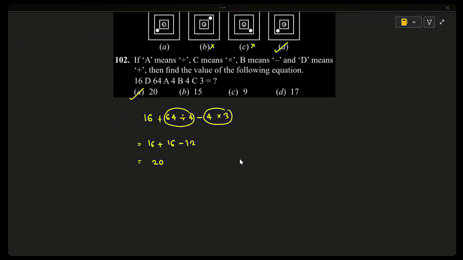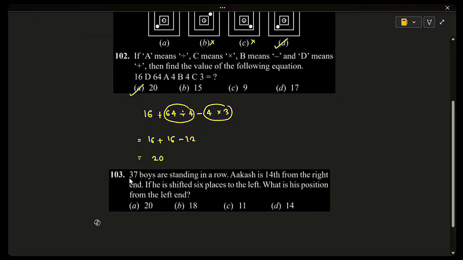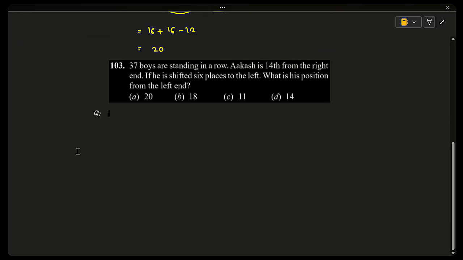One, three. 37 boys are standing in a row. Akash is 14th from the right end. If he shifted 6 places to the left, what is his position from the left end? So, how many boys are standing in a row? Total 37 boys are standing in a row. Let us take Akash here. Akash is 14th from the right end. If you take Akash from the right end, he will be at 14th position.